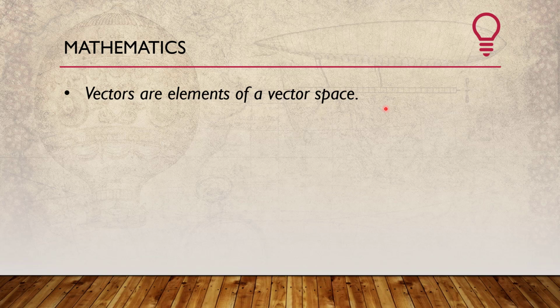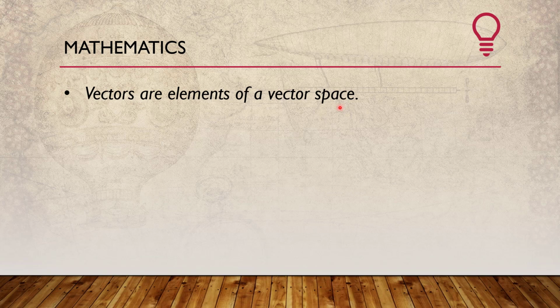Now the question arises: what is a vector space? To put it in a very crude way, we can think of a vector space as a collection of vectors, correct? Like a community of vectors where each and every vector stays together but they follow certain rules. We will discuss those rules precisely in later videos, but for now we can think of it as a collection of vectors which follows certain rules.